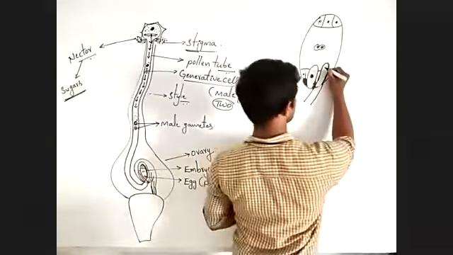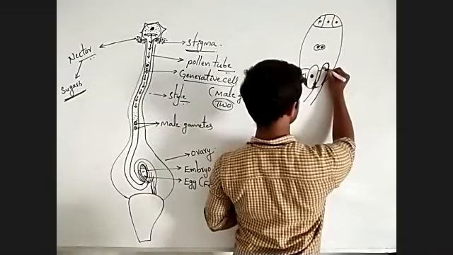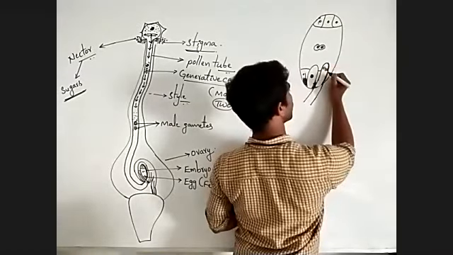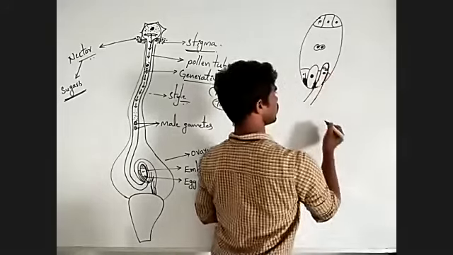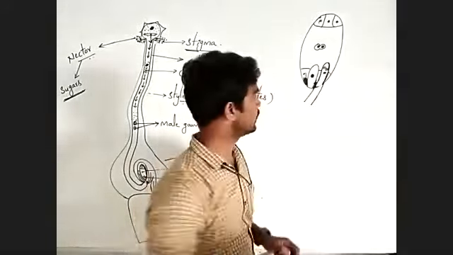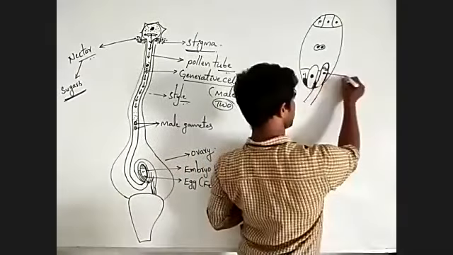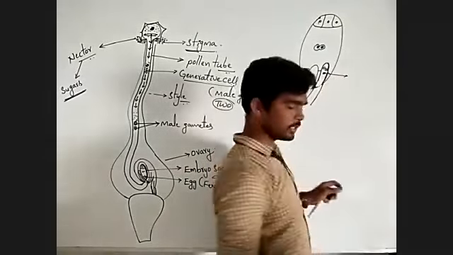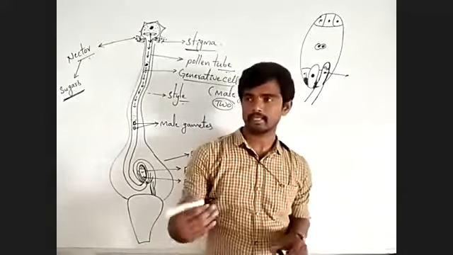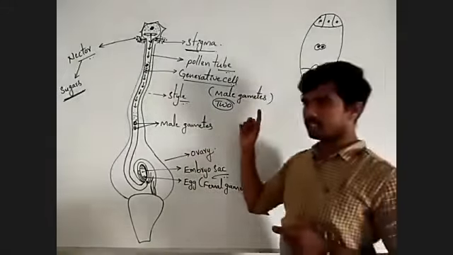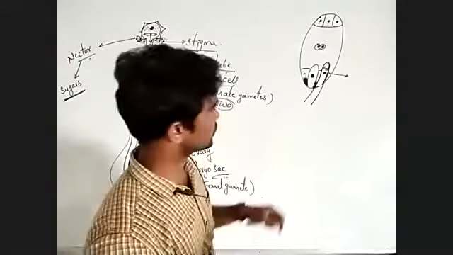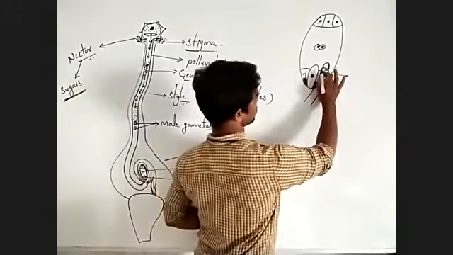Here two male gametes are present. Next, the other nucleus, the nucleus of the vegetative cell, is present. After some time, this nucleus of the vegetative cell degenerates.